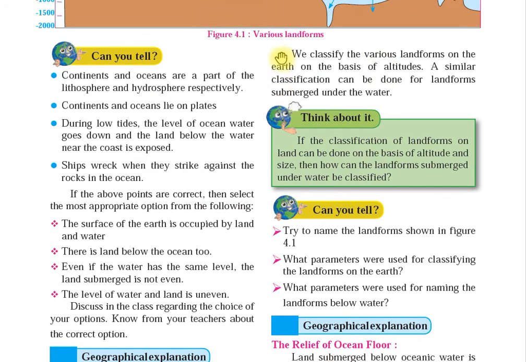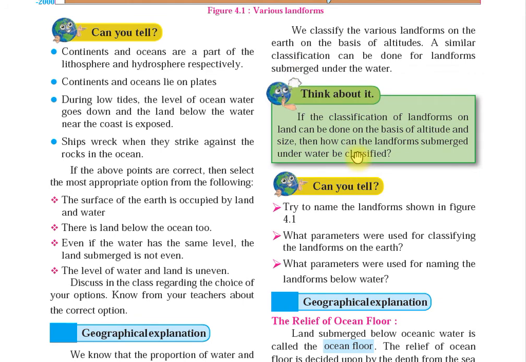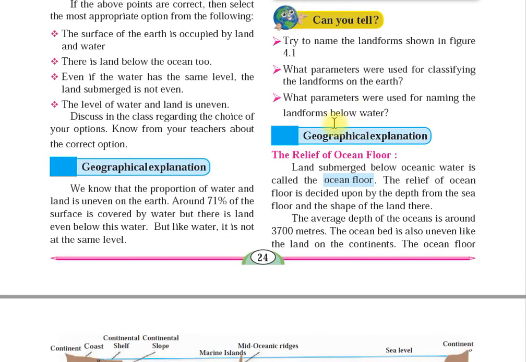So we have discussed these questions. Now look at this: geographical explanation, the relief of the ocean floor. Land submerged below oceanic water is called the ocean floor. The relief of the ocean floor is decided upon the depth from the sea floor and the shape of the land.